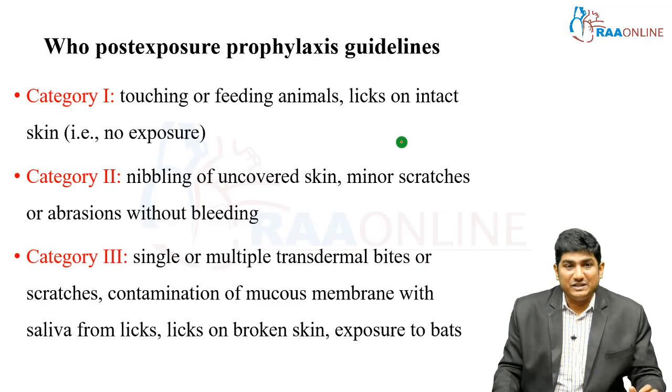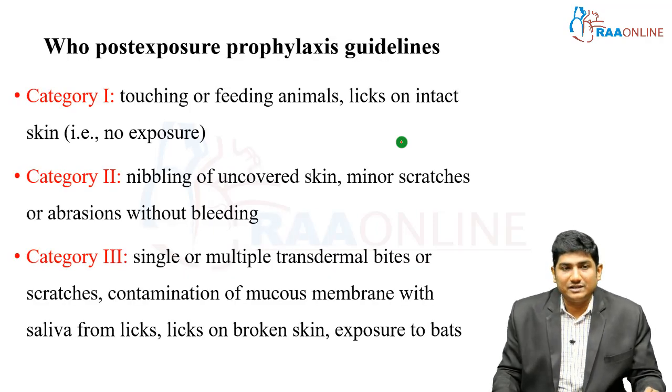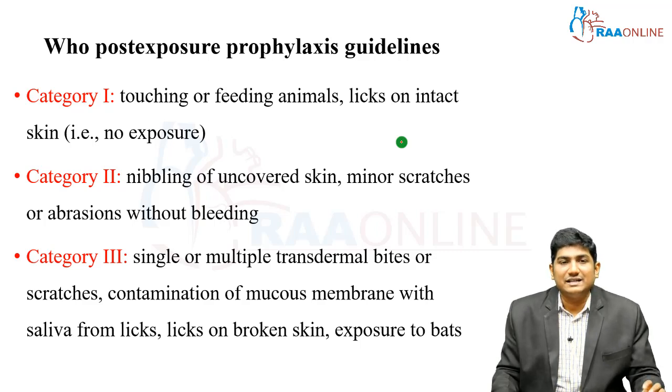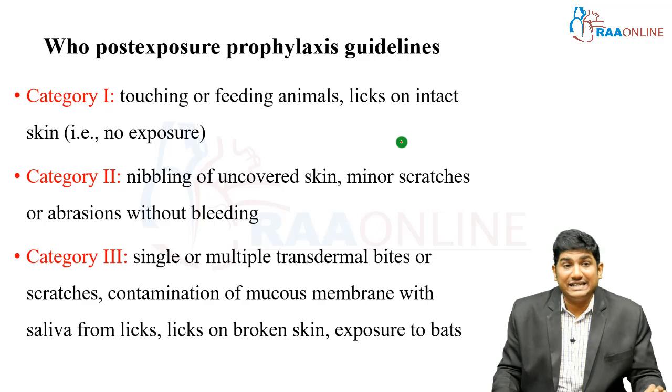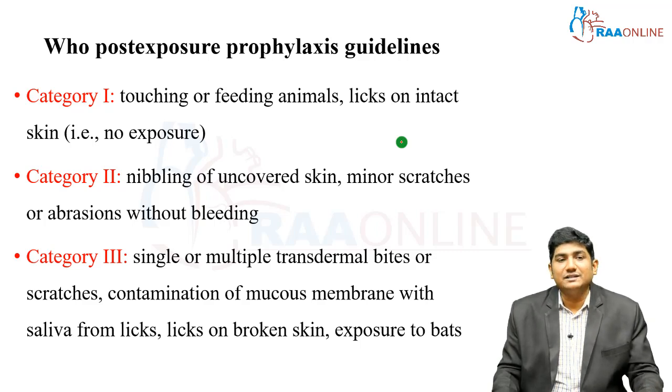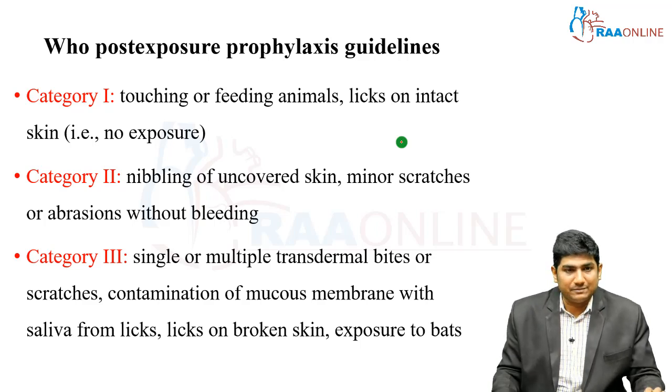Once they come with possibly a bite, you need to categorize it as category 1, category 2 and category 3. Category 1 is touching or feeding animals, licks on intact skin. Literally, there is no exposure, right? That is category 1. Category 2, nibbling of uncovered skin, minor abrasions or abrasions without bleeding. So, there is some contact. This is category 2. Category 3 is single or multiple transdermal bites or scratches, contamination of the mucous membrane with saliva from licks, or licks on broken skin, or exposure to bats, all these things. So, this is how you need to classify if at all you receive a patient.